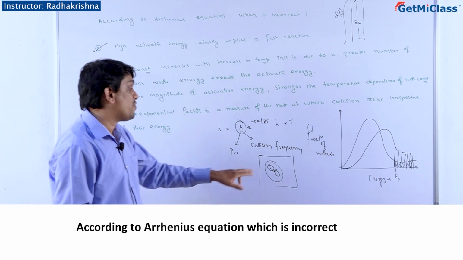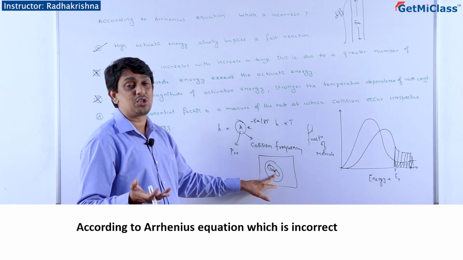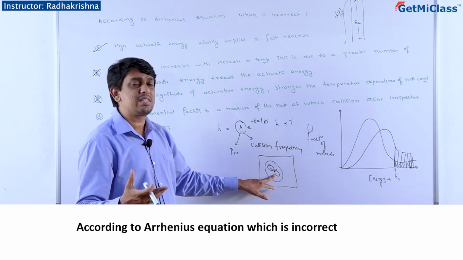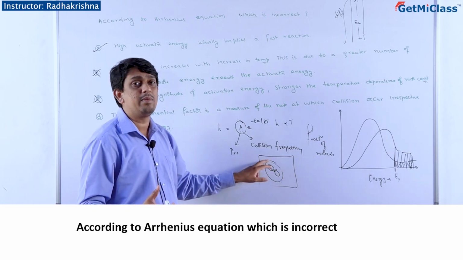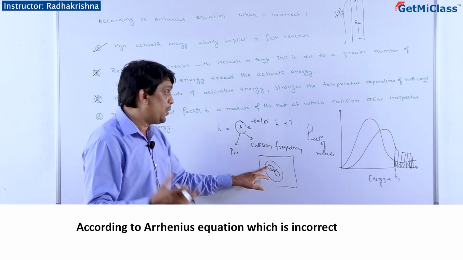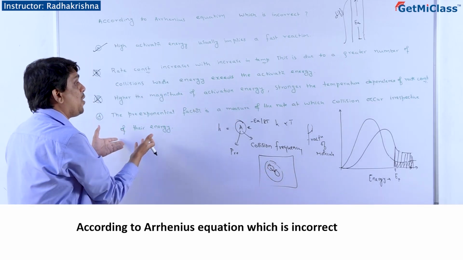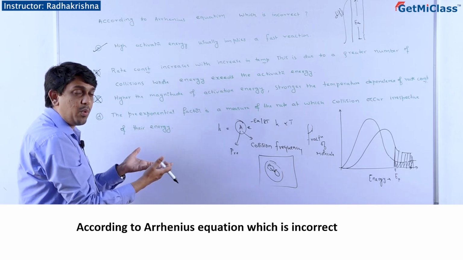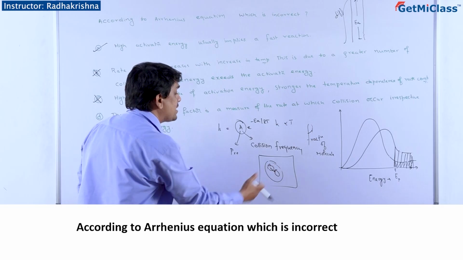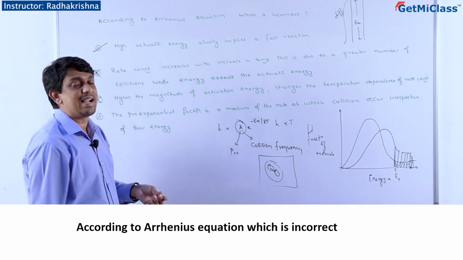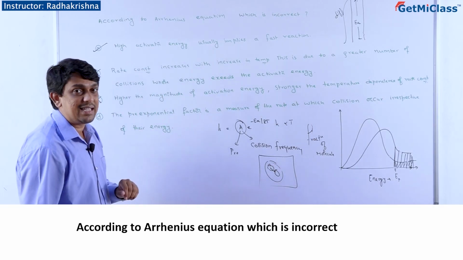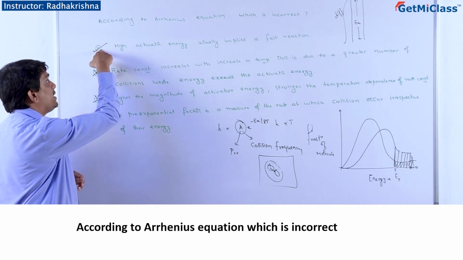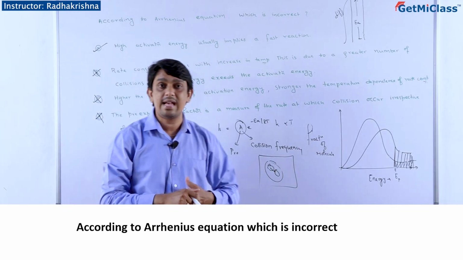It won't talk about how many effective collisions, or whether these reactant molecules have threshold energy. No, it won't talk about that. It tells how many collisions are happening in a unit volume in a given second. So yes, it does not depend upon energy. Irrespective of energy, the pre-exponential factor only talks about the number of collisions that take place. So even this is a right statement and cannot be the right answer. So the incorrect statement is given in option A. So option A is my answer here.